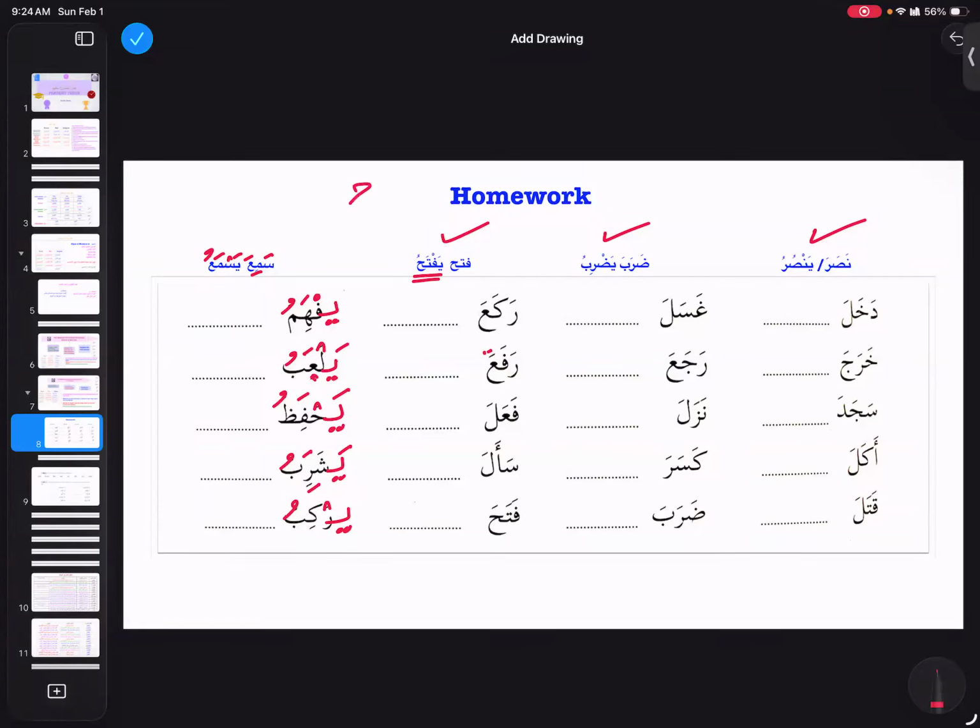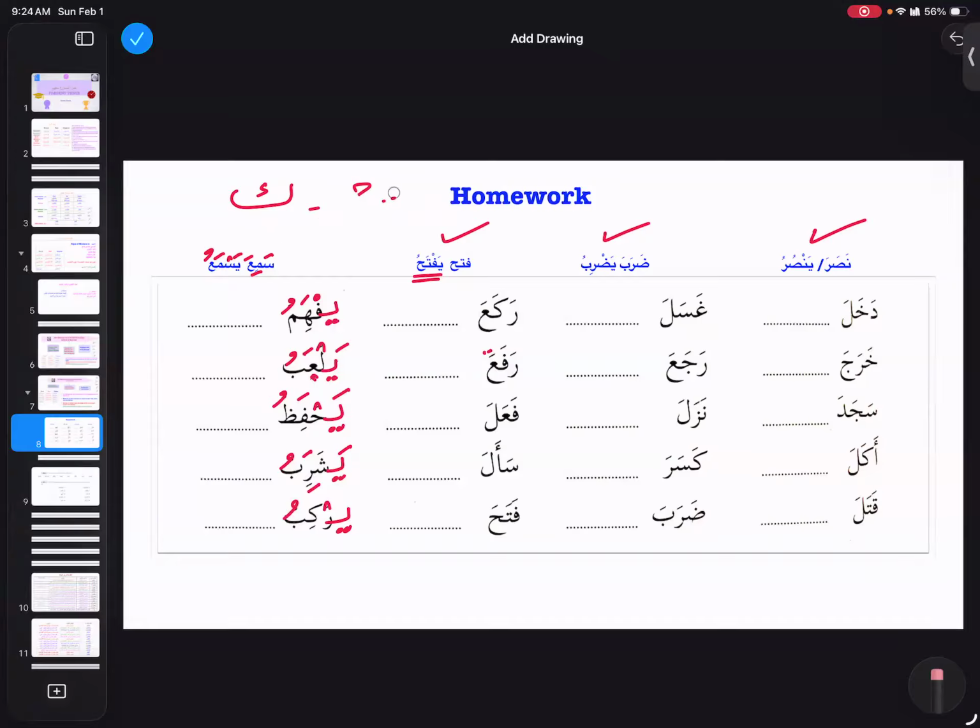We have bab hasiba and bab karuma. Karuma is very rarely used, and hasiba is not as common as the other ones, right? So that's why just focus on these 4 today.